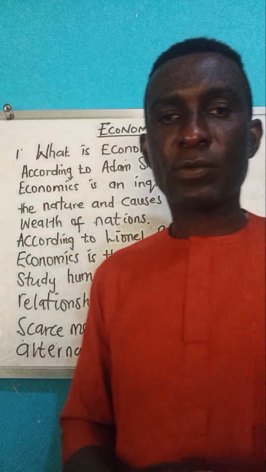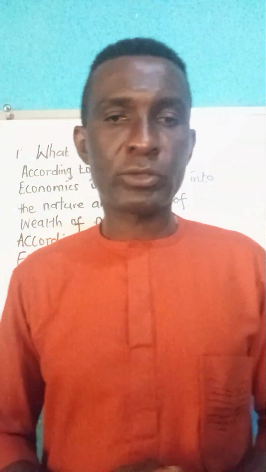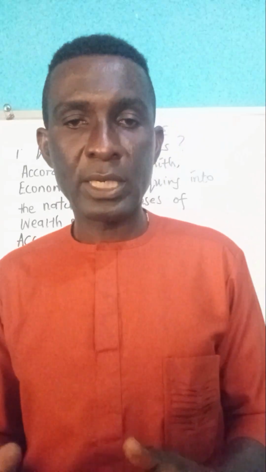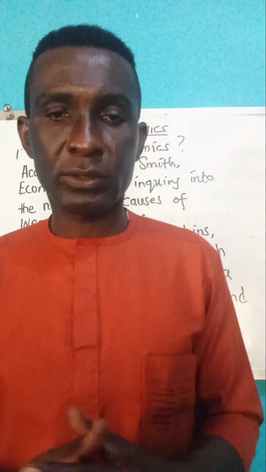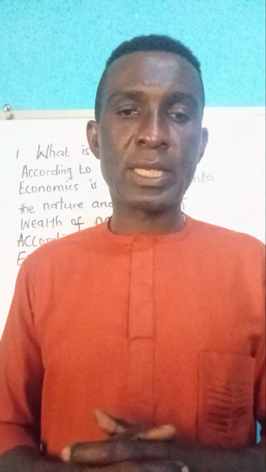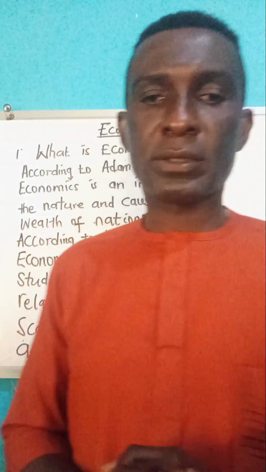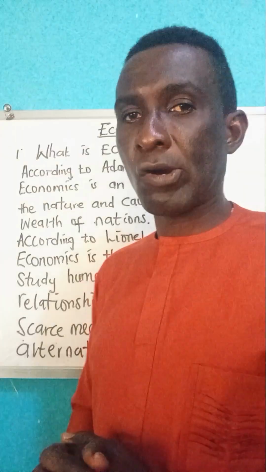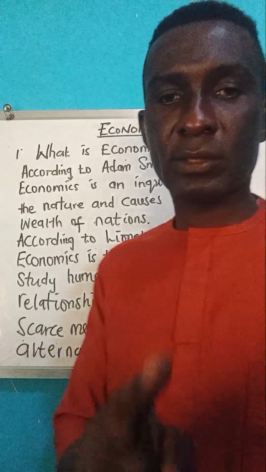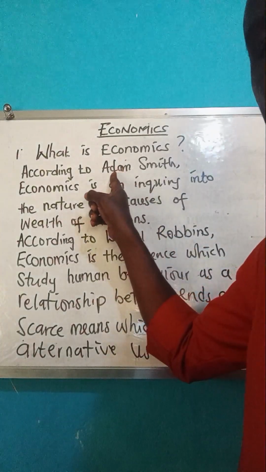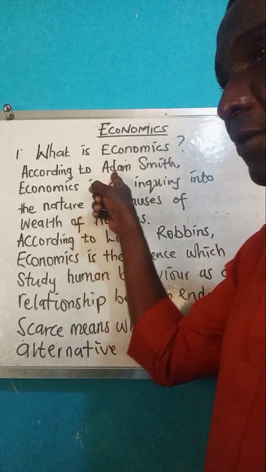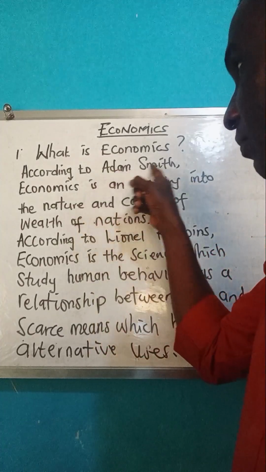And here we're going to have a look into the definitions, the definition of economics. Economics has had numerous definitions over the years, but today's video is going to be concentrating more on definitions by two great economists. And the first is the man often regarded as the father of the subject of economics, Adam Smith.